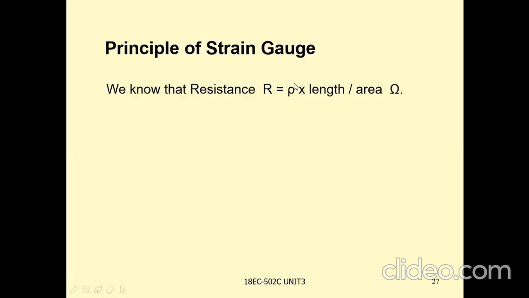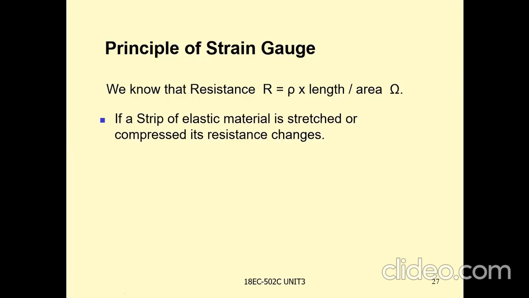Based on this principle, the strain gauge is used to measure the resistance. If a strip of elastic material is stretched or compressed, its resistance changes. This is the main principle in the strain gauge.